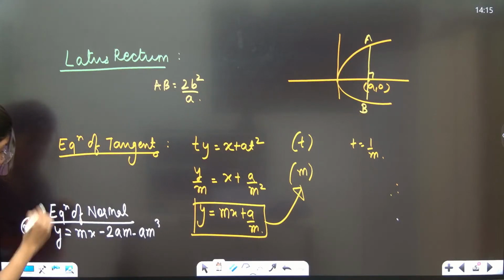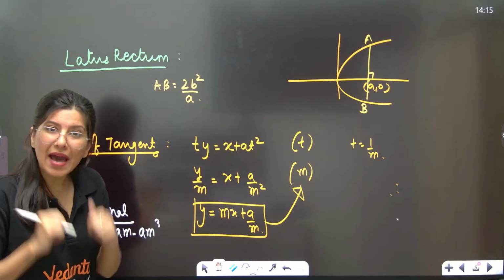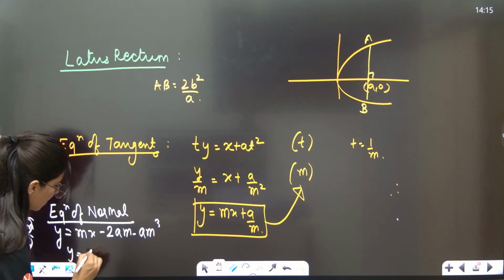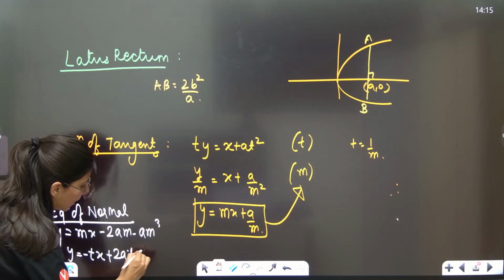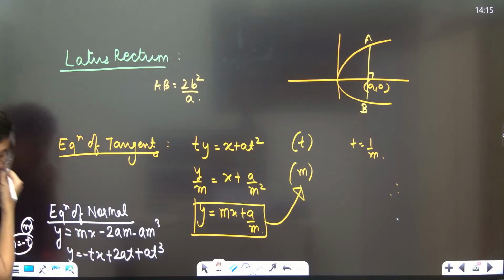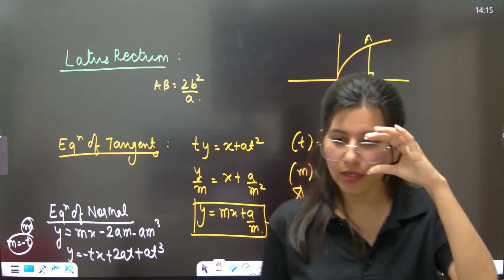Then to write the equation of normal in parametric terms, you have to put m is equals to minus t. So y is equals to minus tx plus 2at plus at cube. So this is y plus tx is equals to 2at plus at cube. This is also one of the equations. Got it? Clear?